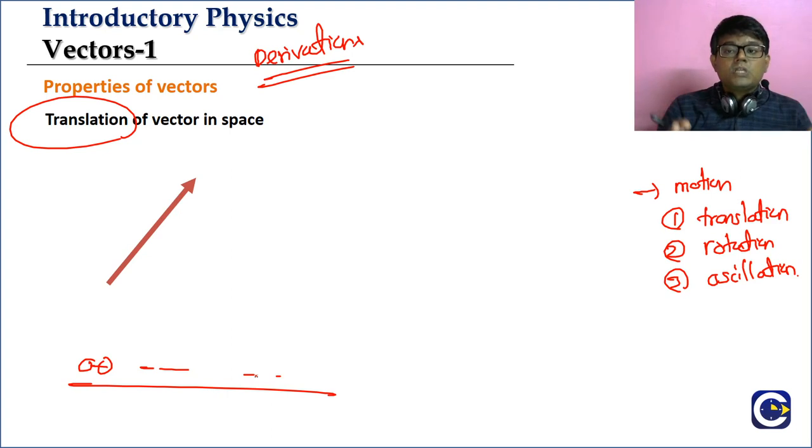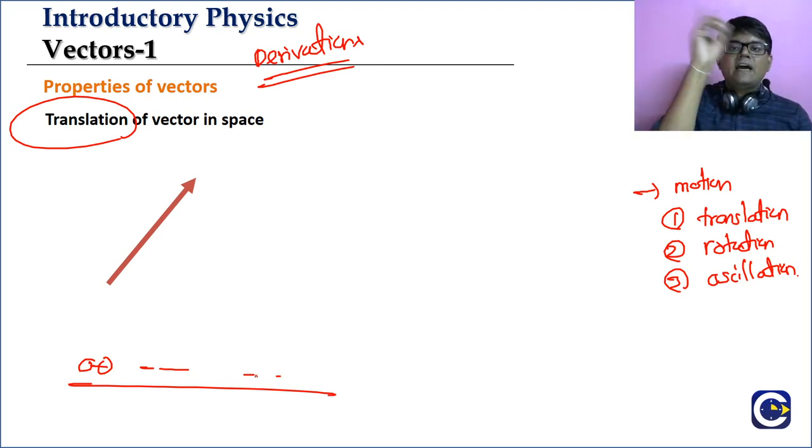So this motion of the object is called what? Translation motion. Okay, like if I have a marker pen and move it like this, think of it, this is called what? Translation. This motion is called translation. Okay? But if you fix one end of the marker pen and try to move it like this, what do we call this?